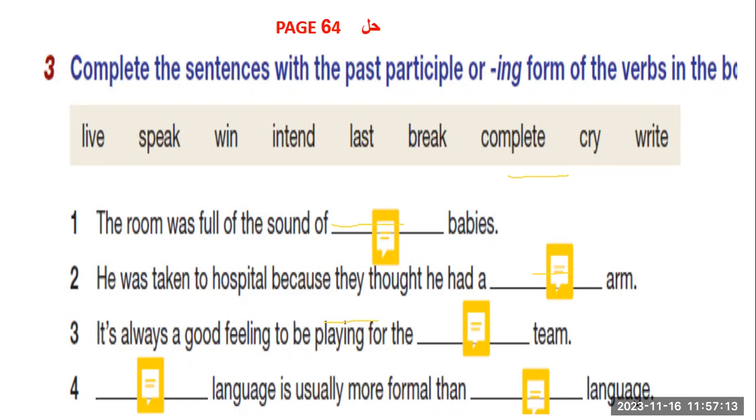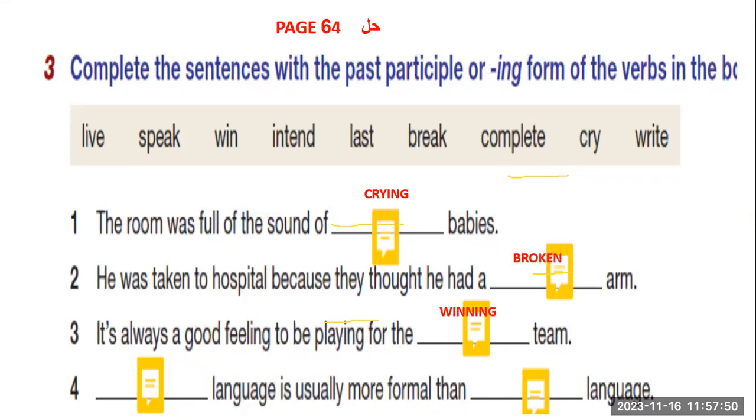Now, I'll start with Sandra, then Sandra, Nasim, Ahmad Hazem, Mohammad Abdulqader the fourth, Amal the fifth, Ahmad Maher the sixth, and then we'll come back and choose. Yes, let's start. The room was full of the sound of crying babies. Okay, crying. ing. He was taken to the hospital because they thought he had a broken arm.